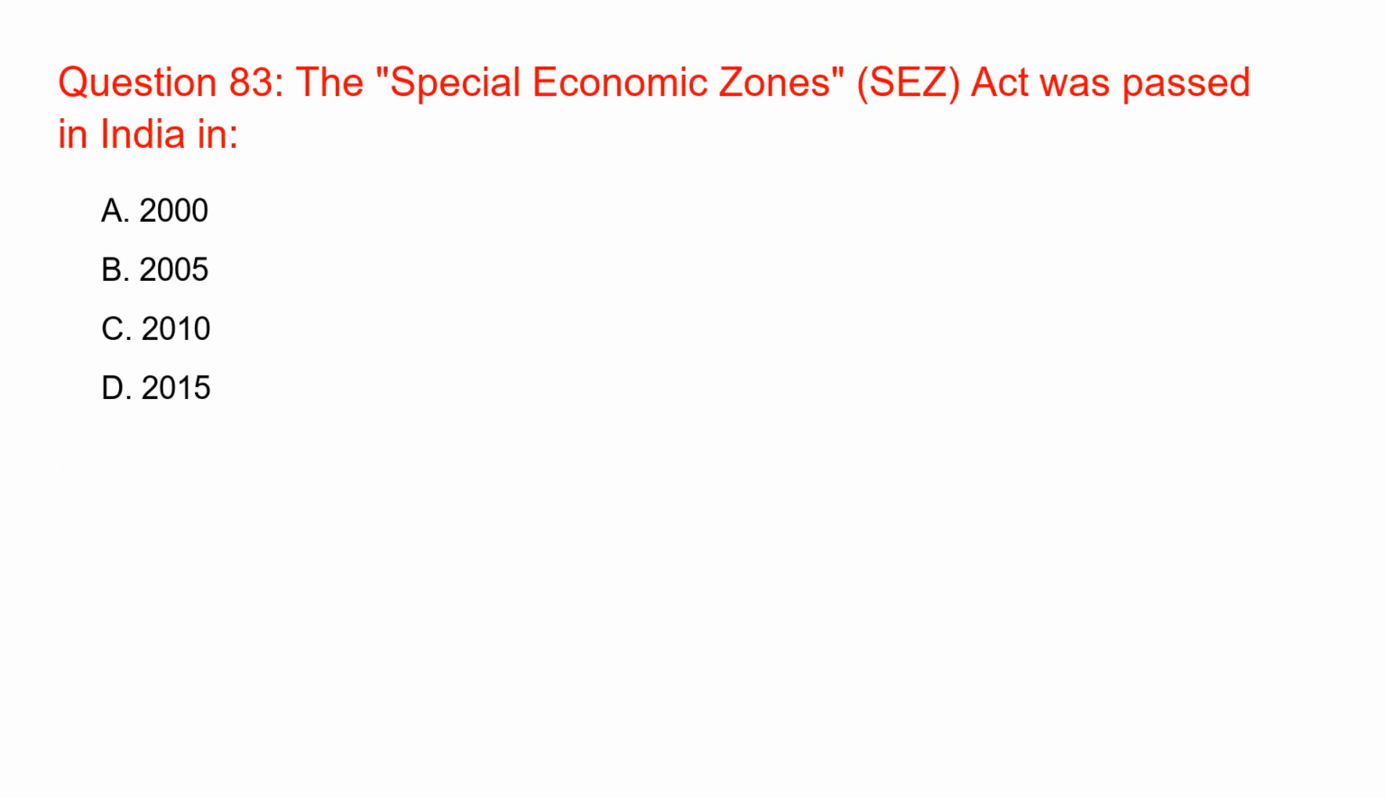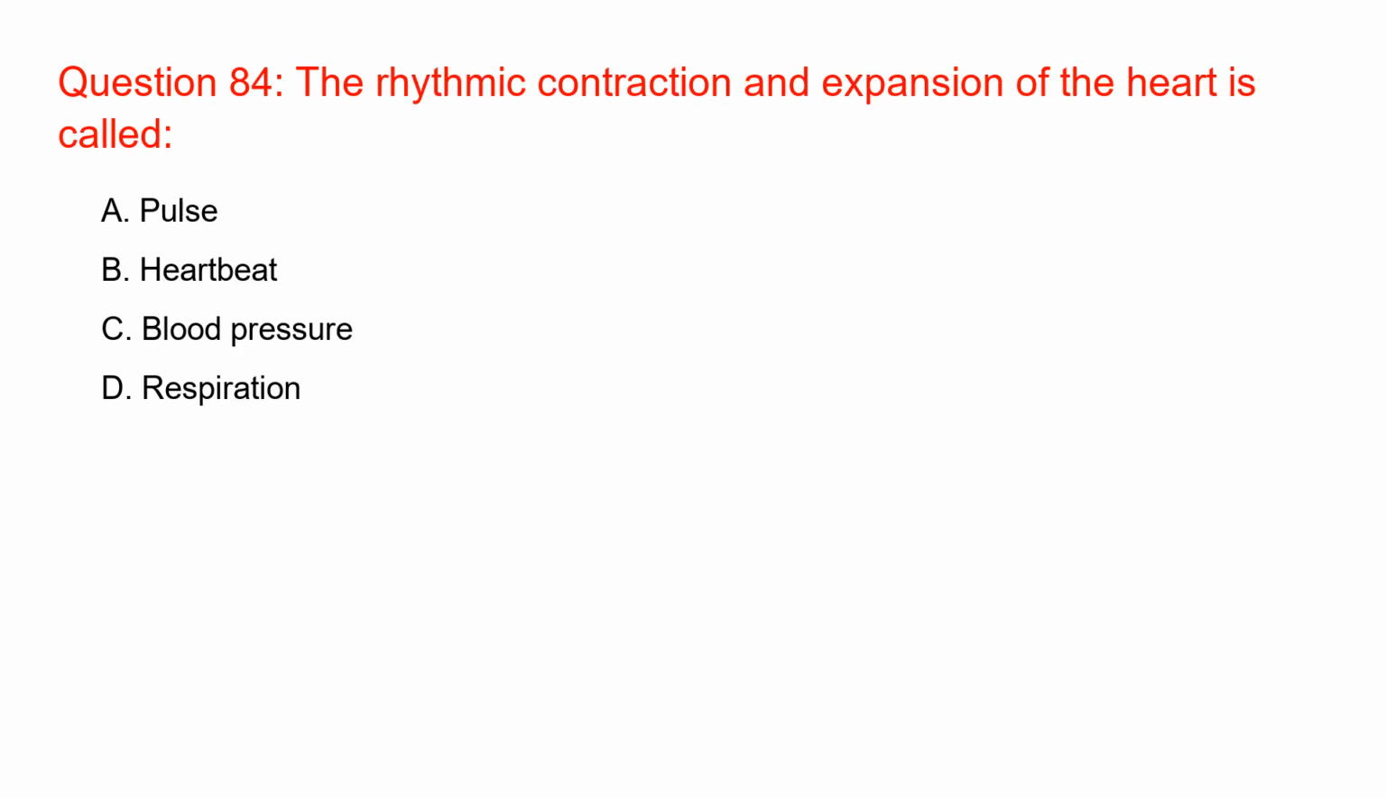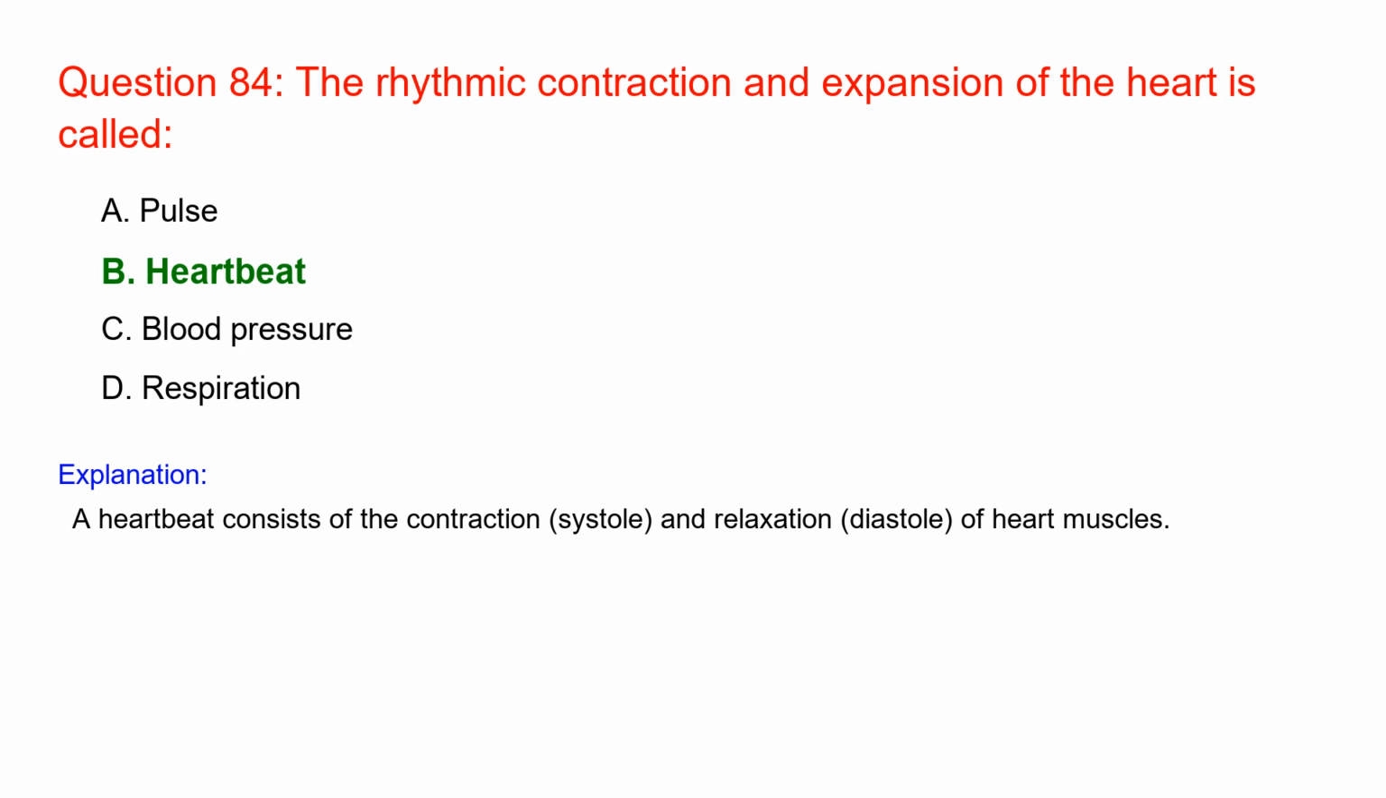The Special Economic Zones (SEZ) Act was passed in India in 2005. The SEZ Act was passed in 2005 to boost exports and attract foreign investment. The rhythmic contraction and expansion of the heart is called heartbeat. A heartbeat consists of the contraction, systole, and relaxation, diastole, of heart muscles.